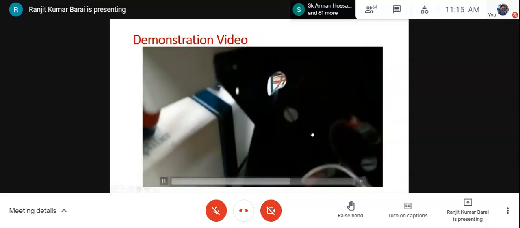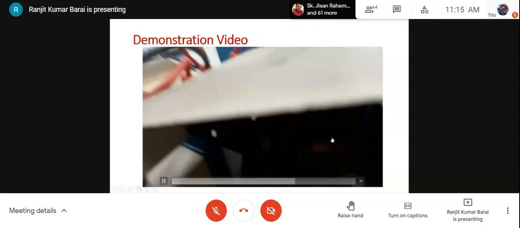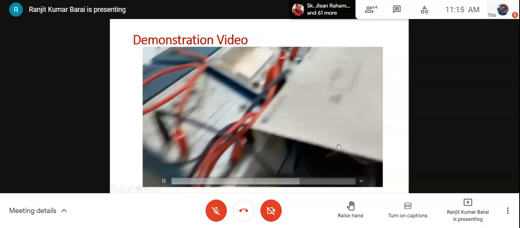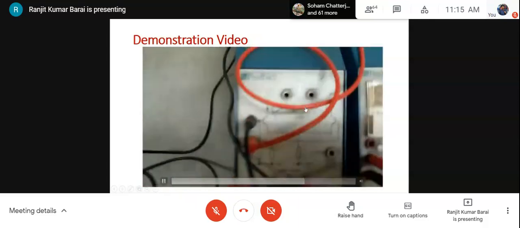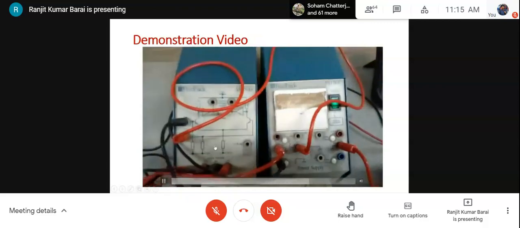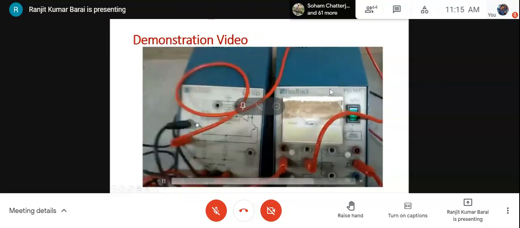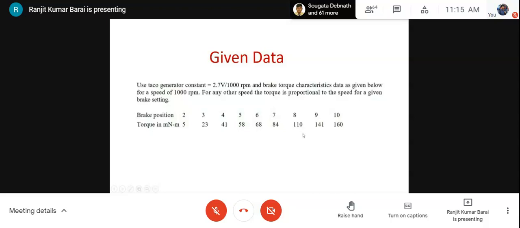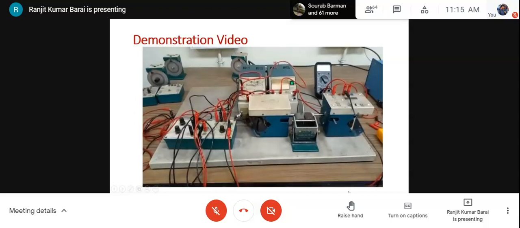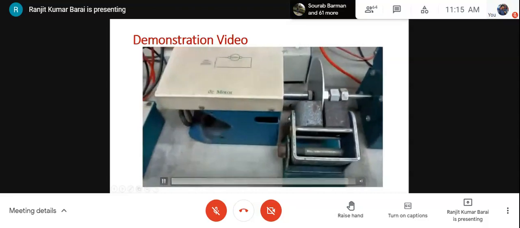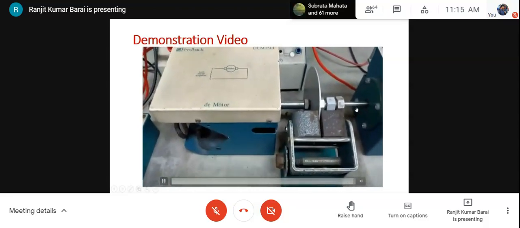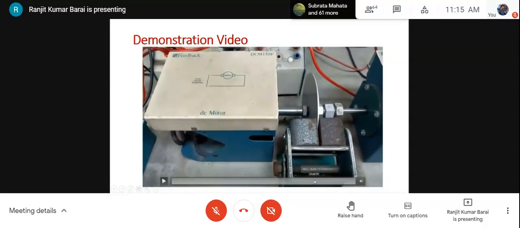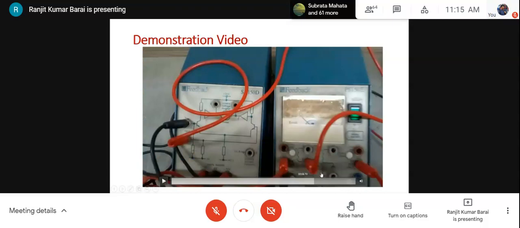The motor is here. It's a bit dark, that's why it's not quite clearly visible. I didn't have any torch at that time. This is the servo amplifier. EI, the armature voltage, is given over here. This is the power supply.